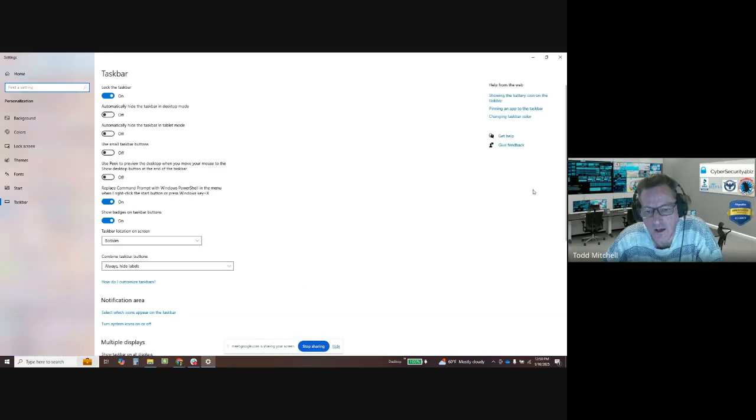Select which icons appear on the taskbar. Down towards the bottom where it says notification area.